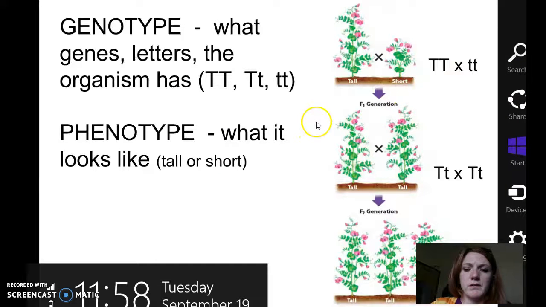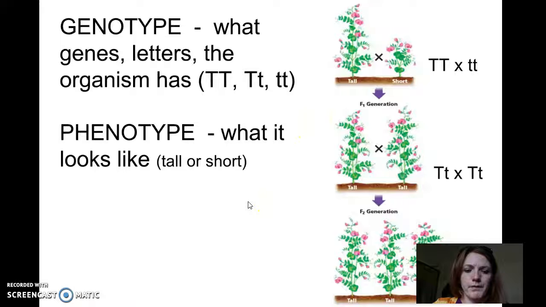So, what does some of this terminology mean? We have genotype versus phenotype. Genotype is the genes that we're actually looking at, and we're using the alphabet to do that. So big T, big T, big T, little t, little t, little t are the letters that we're looking at. Phenotype is actually the physical characteristics. What is that going to look like? Is it going to be tall? Is it going to be short? Is it going to be wrinkled? So it's descriptive words, not the letters.